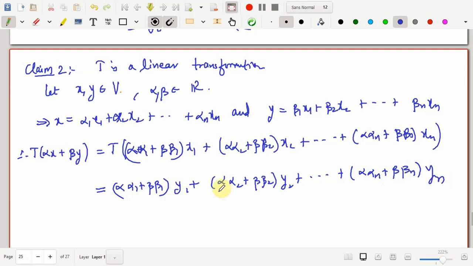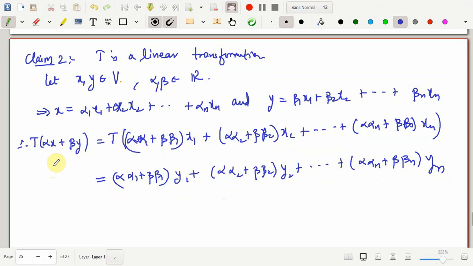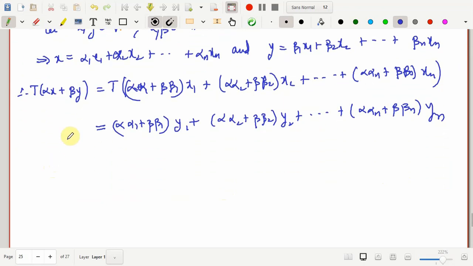Right? So the question here is, is this the same as T of alpha x plus T of beta y? If you want, you can compute this separately and check. Let me call this 1. So check whether this is the same as T of alpha x plus T of beta y.